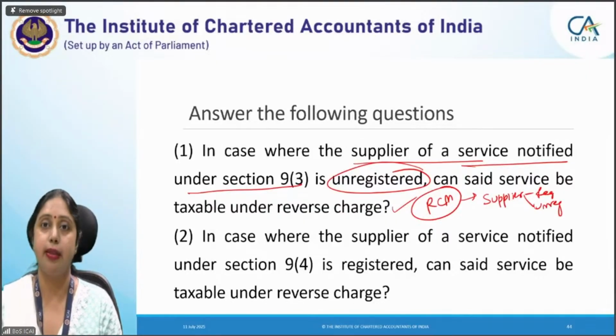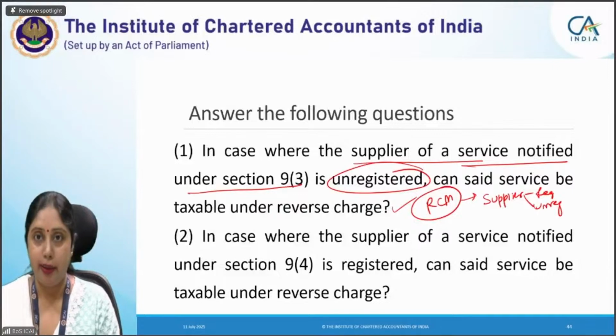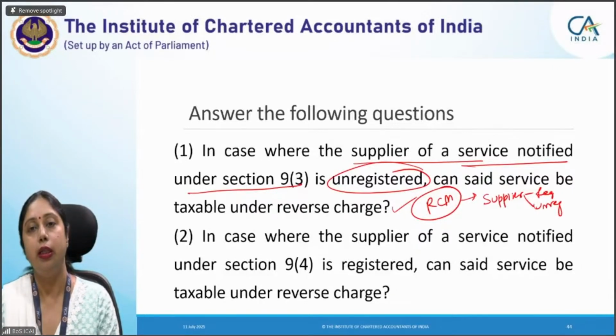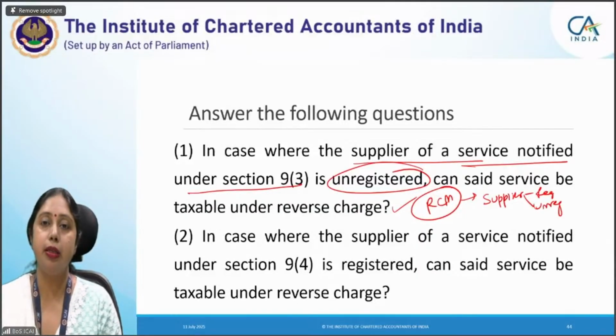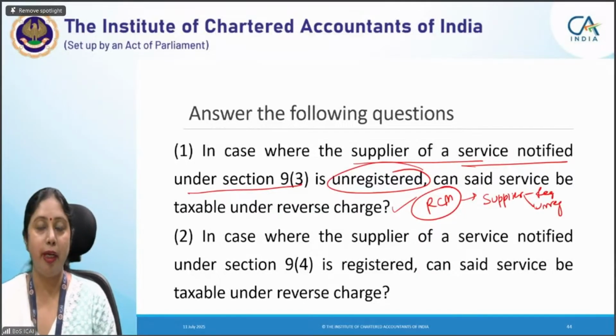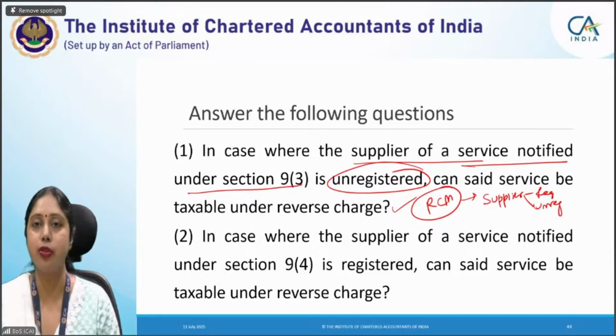In that case, RCM provisions are not applicable, and that is why recipient will not pay tax on this particular transaction, because the supplier would not charge any tax on that. Supplier is unregistered, he will not charge any tax. Recipient also cannot pay tax to the government because it is not a supply under Section 9(3). It comes out of Section 9(3) provisions because supplier is a limited company or a body corporate. This is an example where even though the supplier is unregistered, tax will not be paid by the recipient because it is not a service notified under Section 9(3).